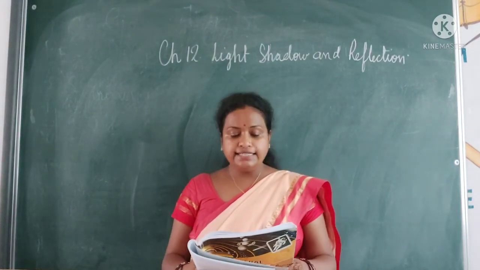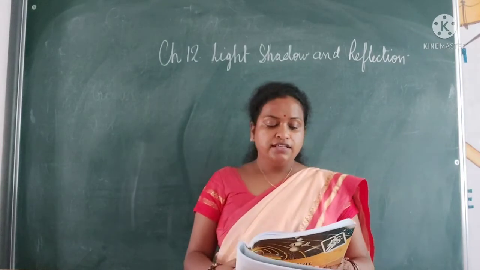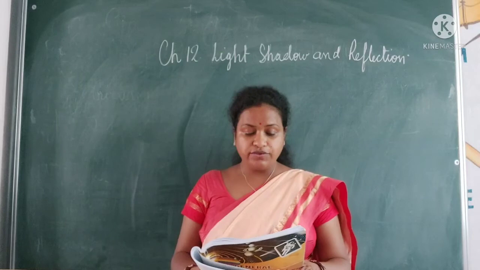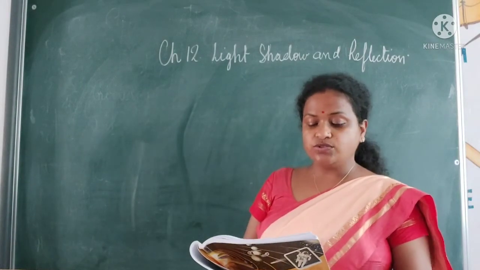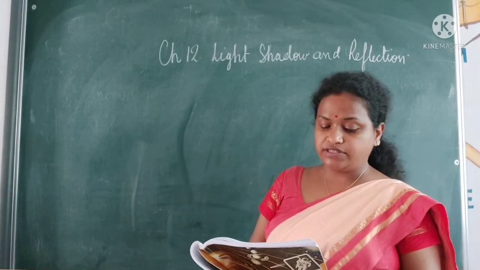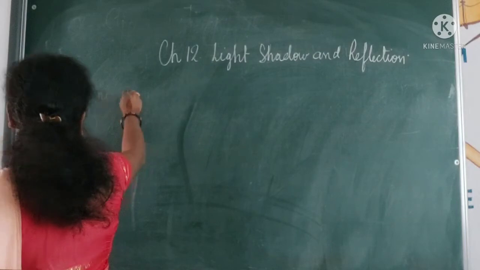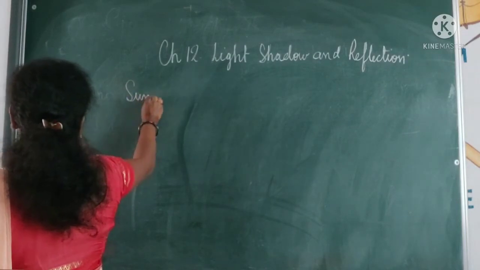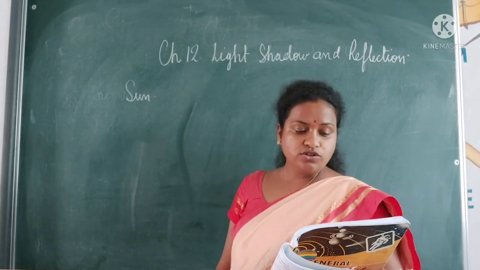Well, what is light? It is a formless energy which enables us to see various objects around us. The sun is the main source of light during the day. As the day turns into night, we use other sources of light to see the objects around us. When can we see the sun? During the day. So it is the main source of light.